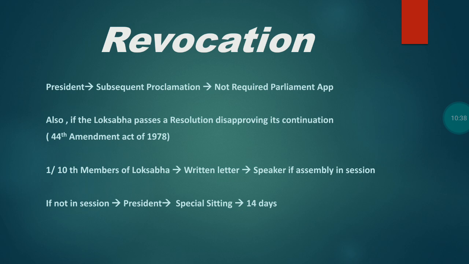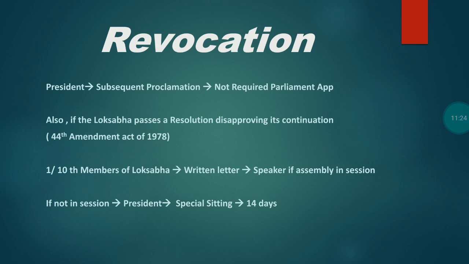So, revocation. Let us see about revocation. Who has the power to revoke this national emergency? What do you mean by revoke? So, getting back this national emergency. The president has the power to revoke this national emergency. That is, the proclamation of emergency may be revoked by the president at any time by a subsequent proclamation. So here one must note that this revocation does not need a parliament approval. This is very, very important. To revoke a proclamation of national emergency, the parliament approval is not needed.